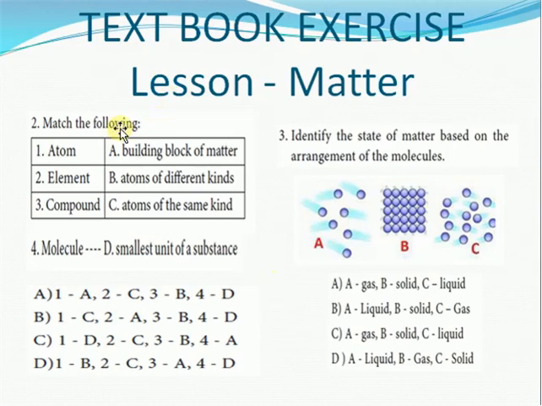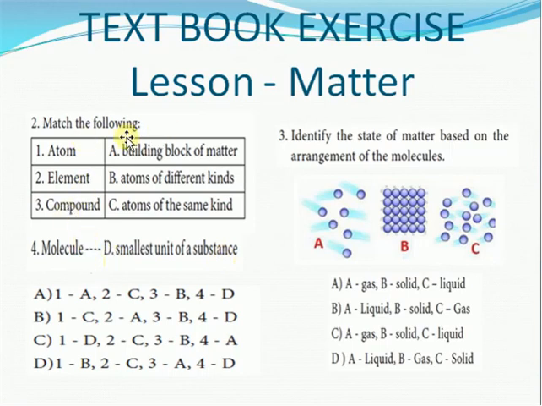Now let us go to the next topic, that is the next subtitle, match the following. We have been given atom, element, compounds, molecules. So we are going to match this tabular column. Now what is atom? Building block of matter, atoms of different kinds, atoms of same kind, smallest unit of substance.